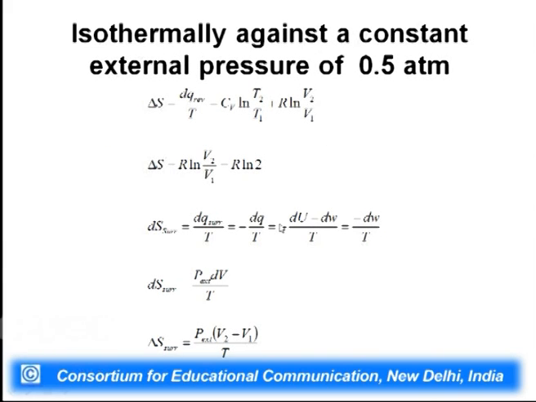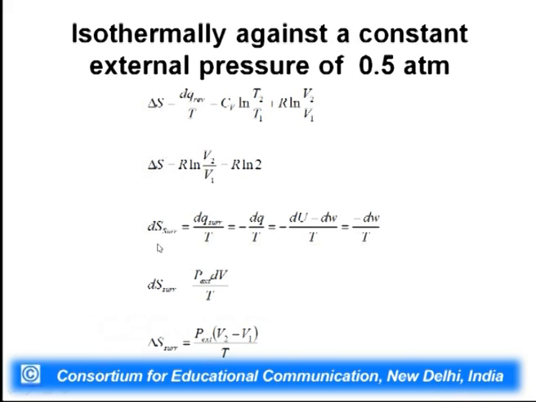Now, suppose we carry out this process, expansion, isothermally against a constant external pressure of 0.5 atmosphere. Again, delta S is given by dq reversible by T, equal to Cv log T2 by T1 plus R log V2 by V1. Isothermally means Cv log T2 by T1 is equal to 0. So, delta S is equal to R log V2 by V1, and since it is going from 10 liter to 20 liter, we can write R log 2.